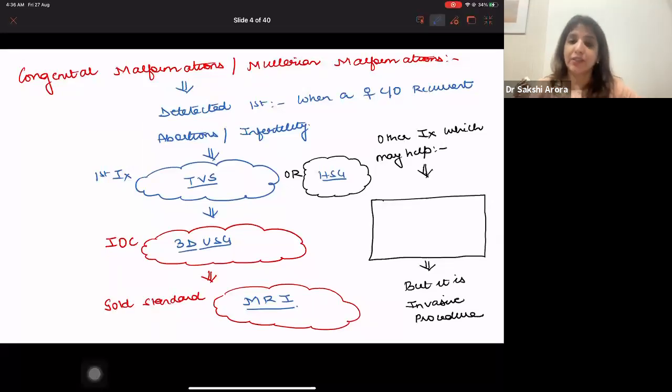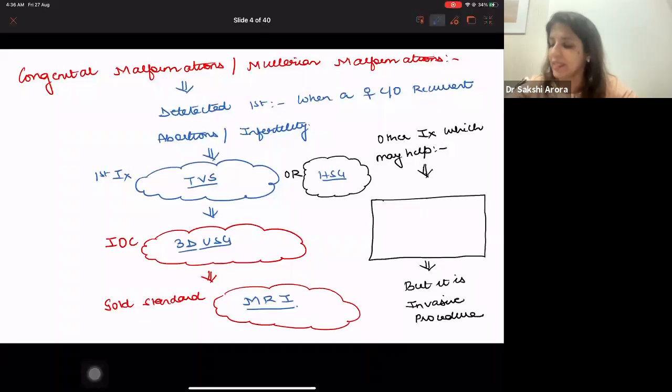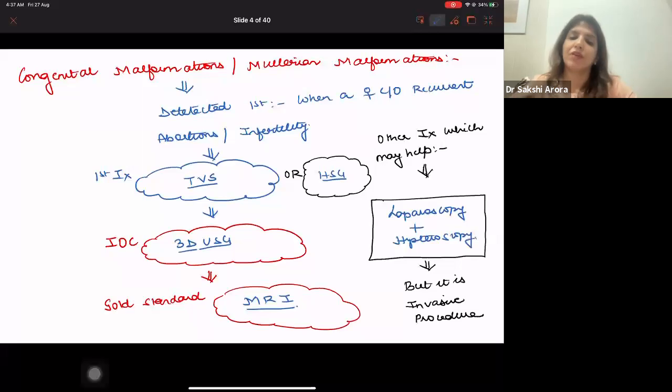Now, the other investigation which may help in diagnosis of uterine malformation is when you look at the uterus from inside as well as from outside, and that is laparoscopy plus hysteroscopy, right?